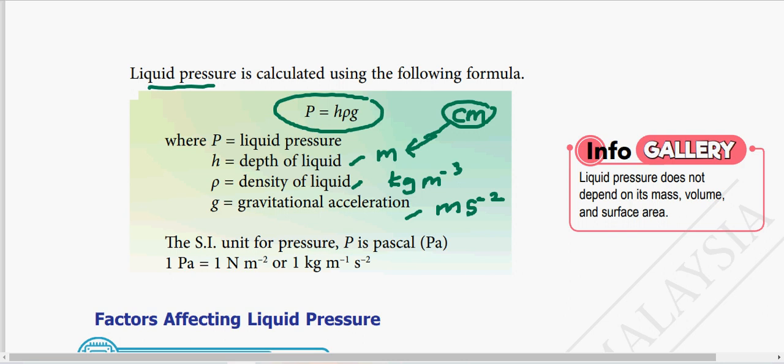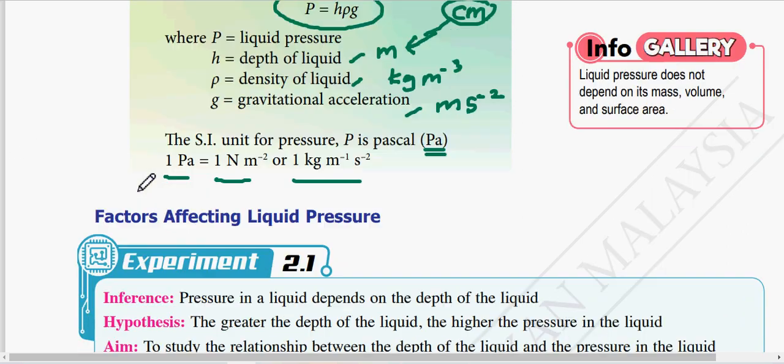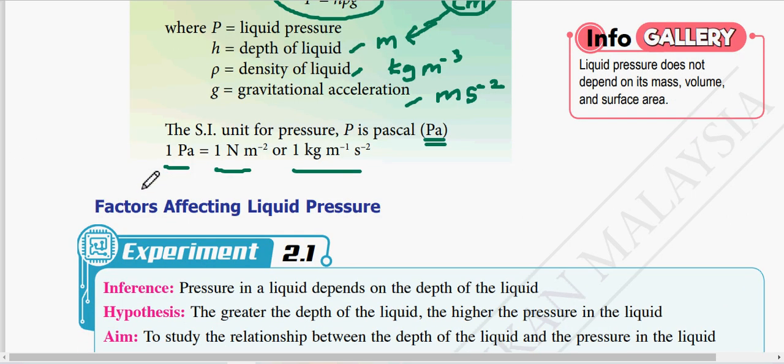And then the SI unit for pressure is Pascal. 1 Pascal is equal to 1 Newton per square meter, or 1 kg m negative 1 s negative 2. How come it's like this? Still remember my video for chapter 1? How to derive that?